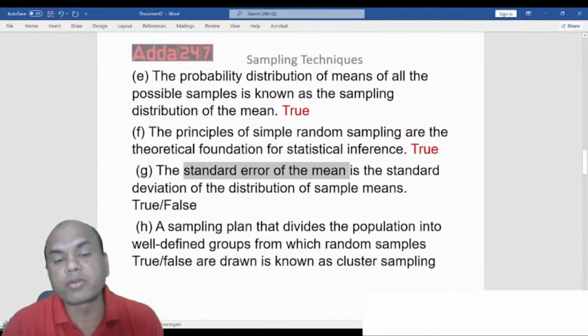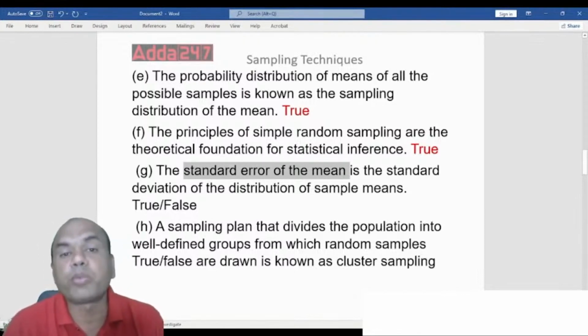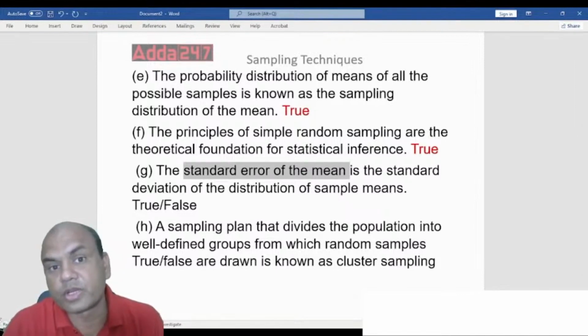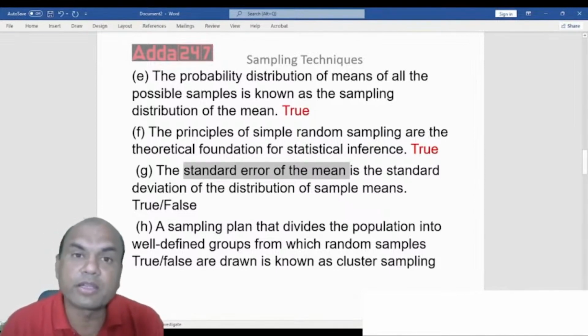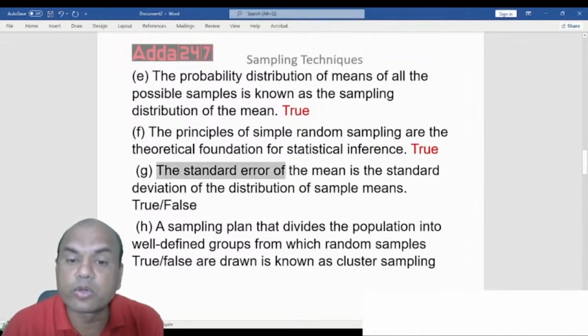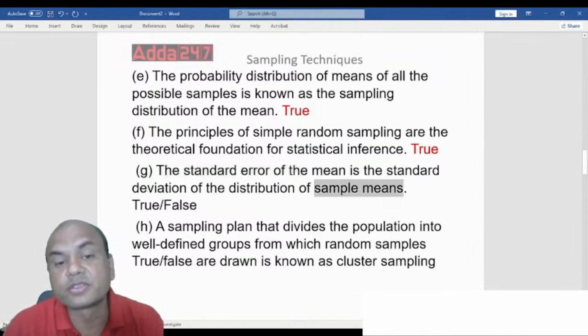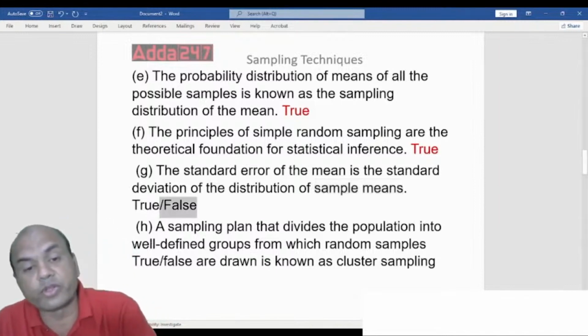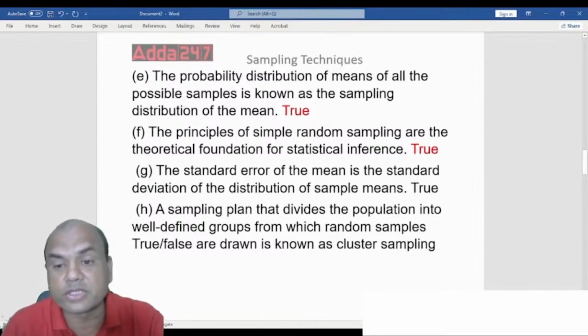Okay. Remember one simple logic. For population, we always use the word standard deviation, and for samples, we always use the word standard error. So standard error of the mean is the standard deviation of distribution of the sample means. So standard error will relate to samples. So this is again true. These are all information points for you. In exam, you might get such questions. Okay? True.